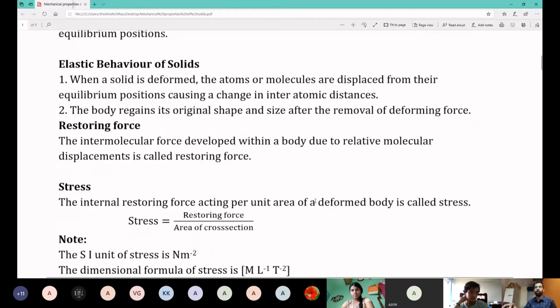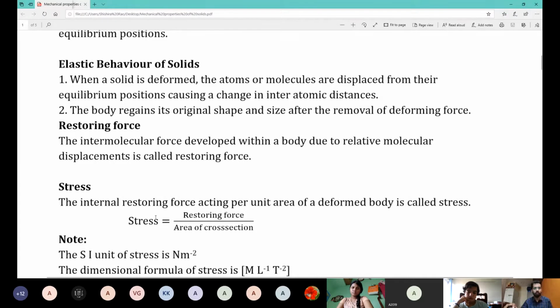If there is no deformation, there is no stress, because there is no restoring force. Restoring force only exists if there is a change in shape, because it is a force which makes the material come back to its original shape. So you will say internal restoring force per unit area of a deformed body.